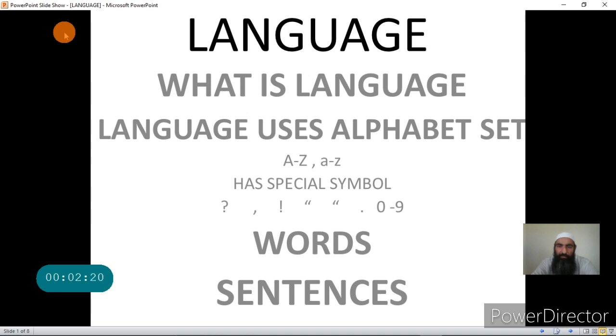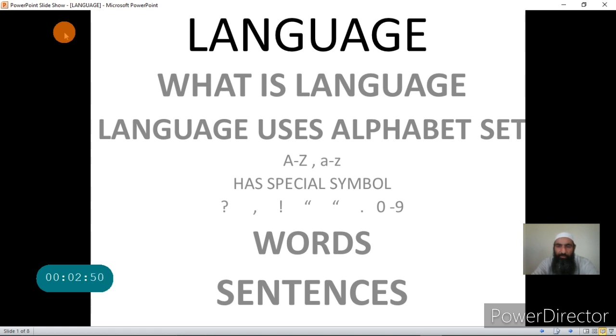By written form, it means that we are writing something. Let us suppose we are writing something in the English language. In the written form, we use an alphabet set of the language. So the beginning point of every language in the written form is the alphabet set.